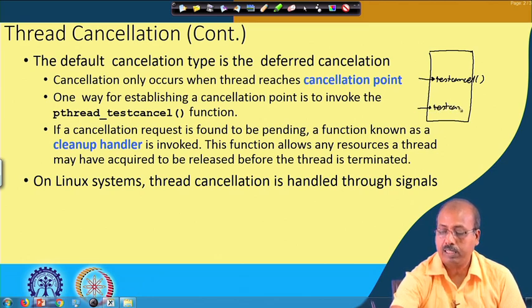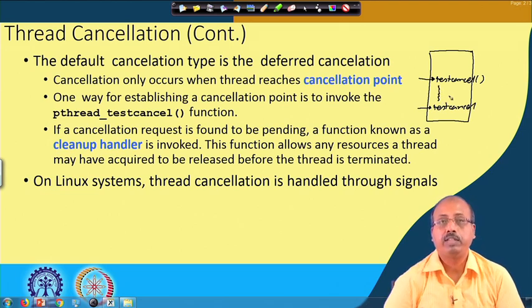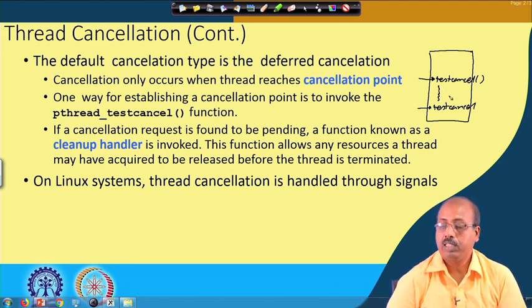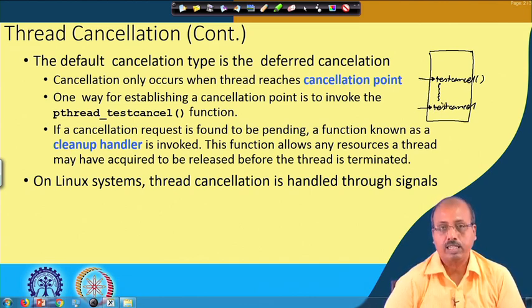So, in between, when the thread was in this region, if a cancellation request has come, then the thread will not be terminated immediately, but the next time this testcancel function is executed, it will test whether the thread is cancelled or not, and accordingly the thread will terminate. This way the writer of the thread can decide at which points it can go for cancellation, and that is up to the programmer.